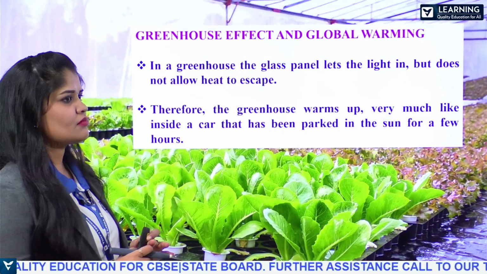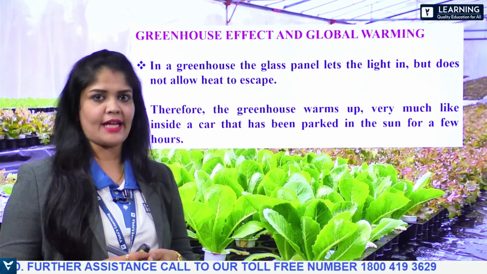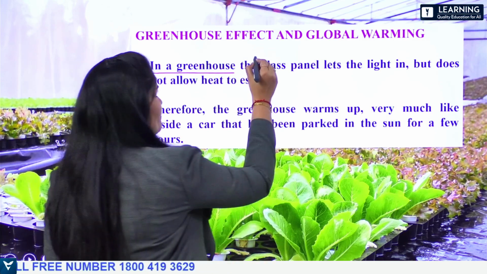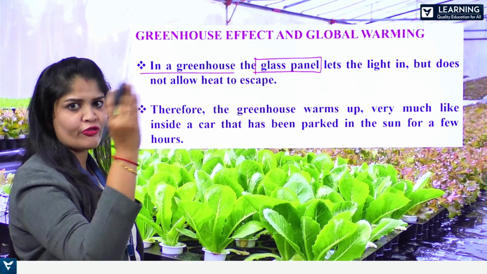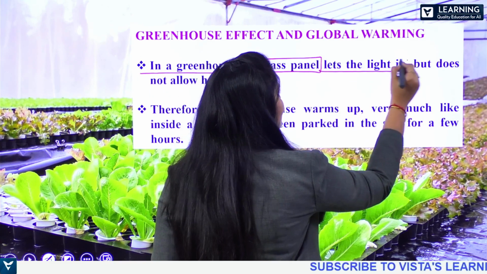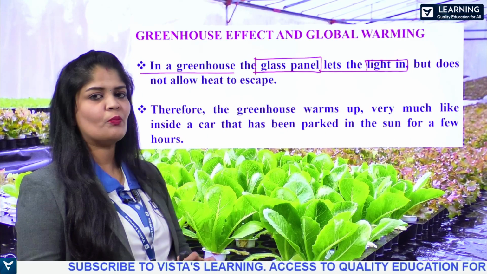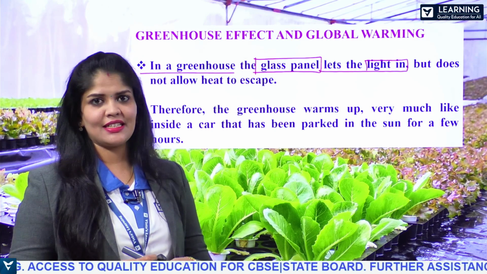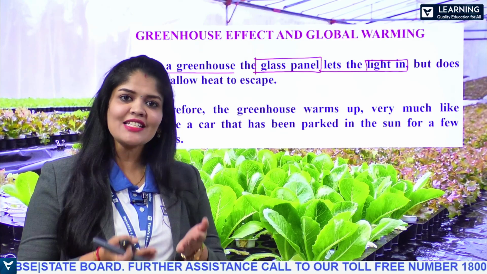As we use these glass houses for growing plants, what happens? In a greenhouse, the glass panels, which make up the walls and the roof, let the sunlight come inside but do not allow it to go outside. That means it traps the sunlight inside, and the trapped sunlight increases the temperature.